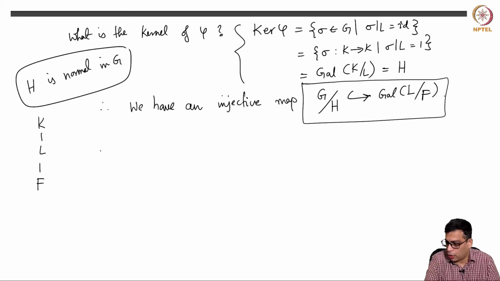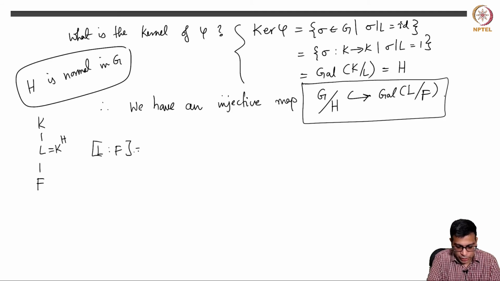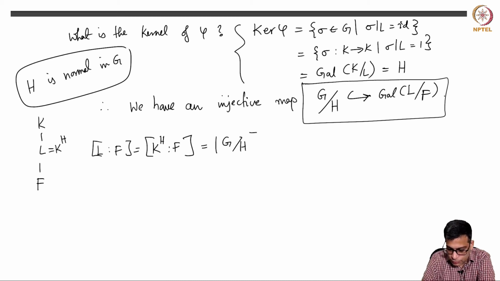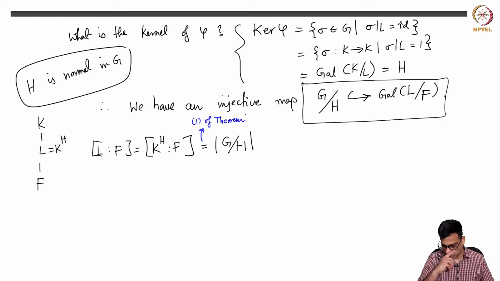Okay. So, [L:F]. [L] is [K^H], so [L:F] is [K^H:F], by equality of [L] and [K^H]. This is the order of G mod H. This is the statement by part 1 of the theorem, the main theorem that we are now proving, right?